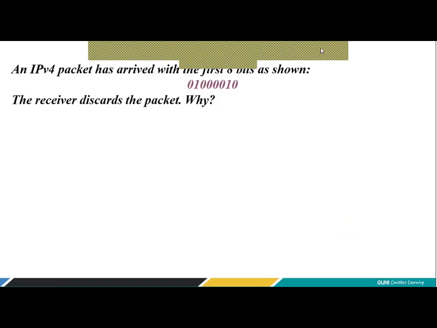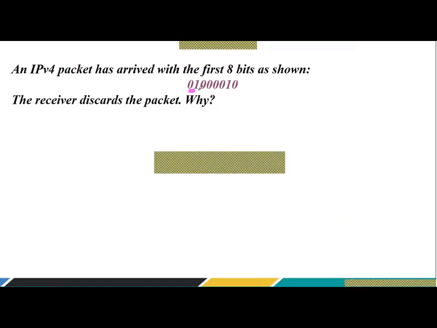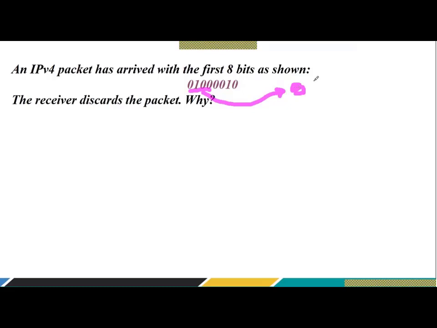So let me mark this first 4 bits. These four bits are for the version, right? Can you convert this into the decimal value? What does it come to if I convert this into decimal? 0100. Yes, you are absolutely right. It is going to be 4. So your IP version is 4. That means there is no problem with these 4 bits. These 4 bits are okay. Then the rest of the 4 bits.